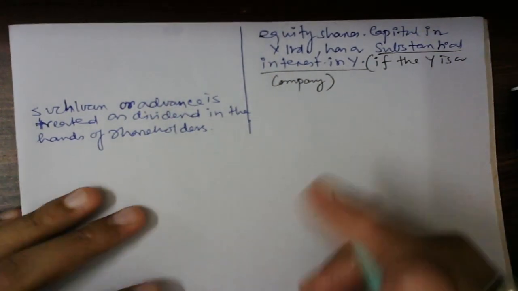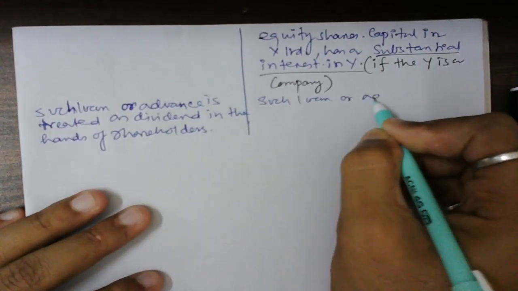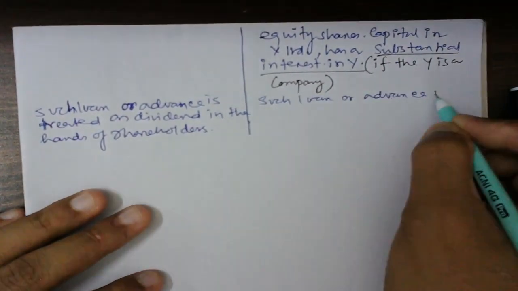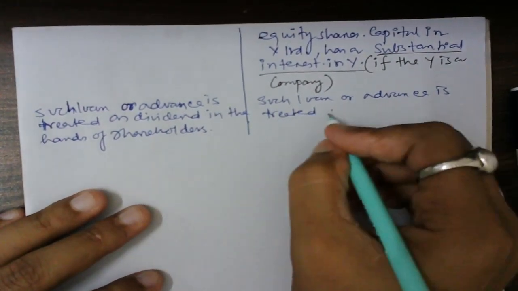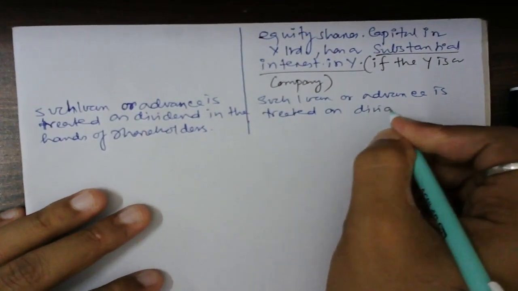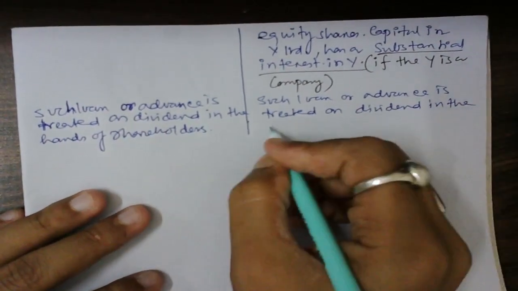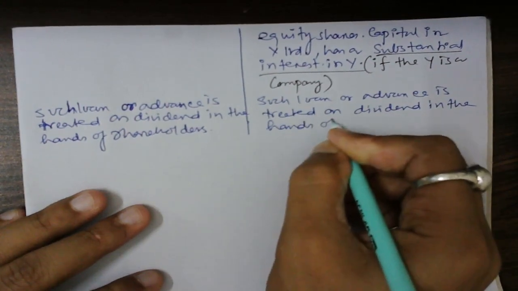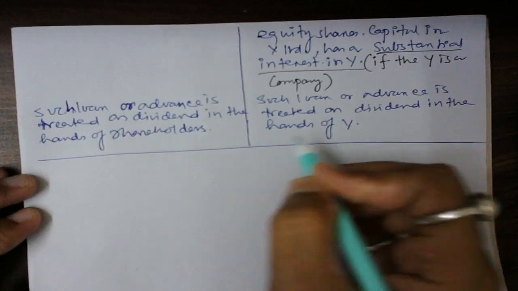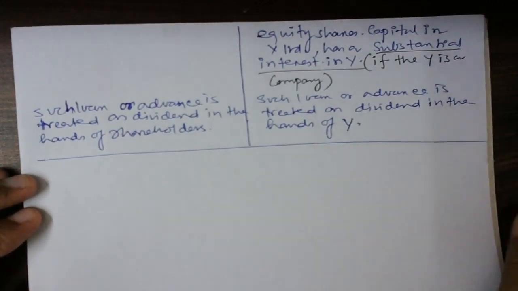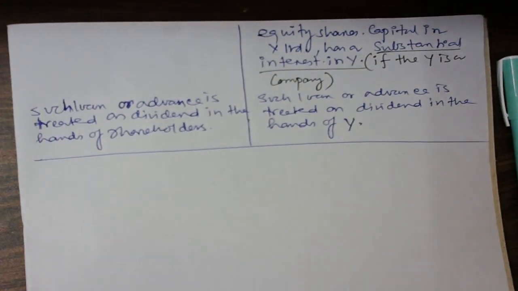Right now, guys, here you can write: such loan or advance is treated as dividend in the hands of Y. So that is what we have done.